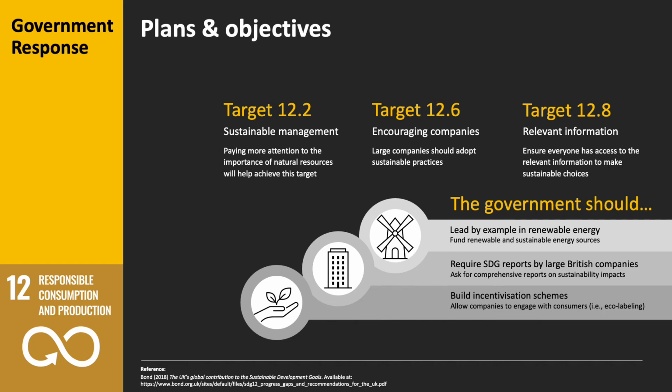In Target 12.6, encouraging companies, so large companies should adapt to sustainable practice. It should be a change of the way they do business, and this should be a plan to help us meet the objective of SDG 12. And Target 12.8 is to give relevant information, share information with people, allow people to make a sustainable choice.